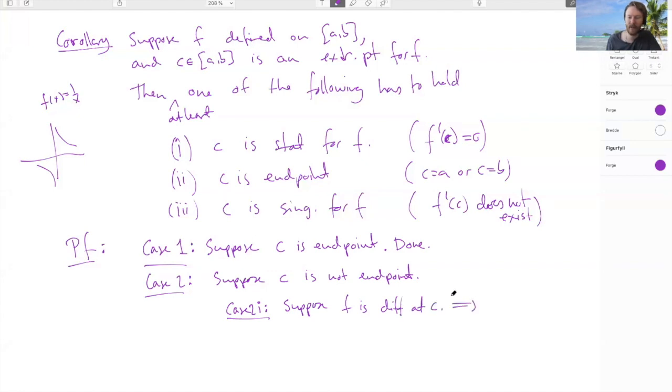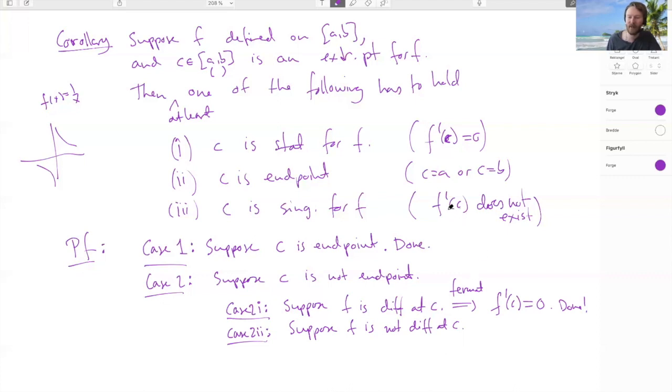But then Fermat says, since we now have that c is not an endpoint, this means that c is in the open interval and we're differentiable there. This is exactly what Fermat needs to say that f prime of c is equal to 0. And we're done.